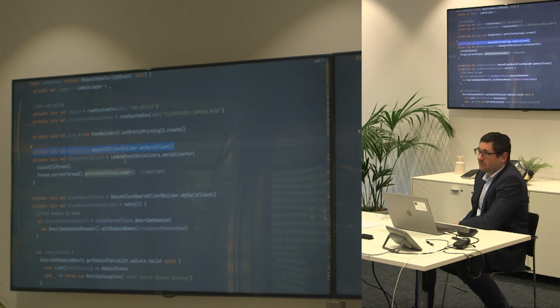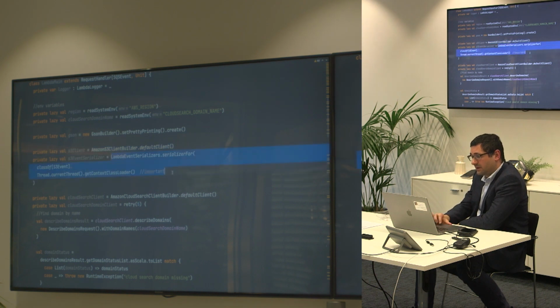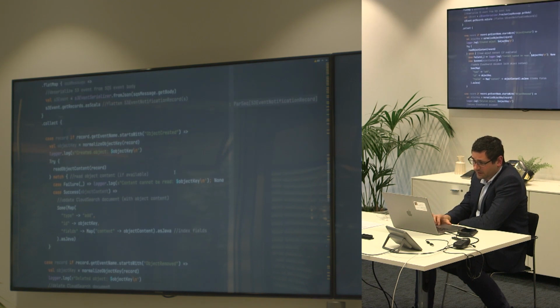Another thing: because of how the SQS events are constructed, they internally contain in the body the JSON structure of the events we're selecting for. The S3 notifications are not the only thing we can package in SQS. Therefore, there's a structure in the body, and we just have to unpack it. Lambda provides us a number of serializers. However, there's an important thing here. We cannot use the default class loader, because we have to use the one from the thread. I don't know why it was like that. It's a common mistake.